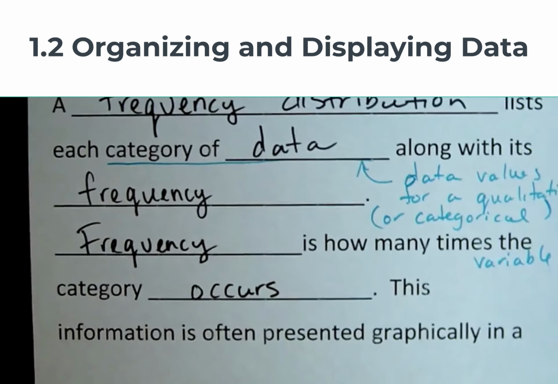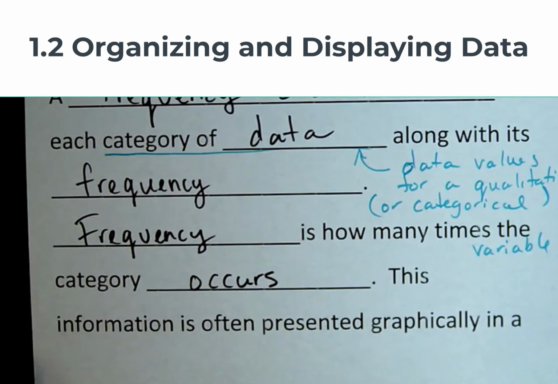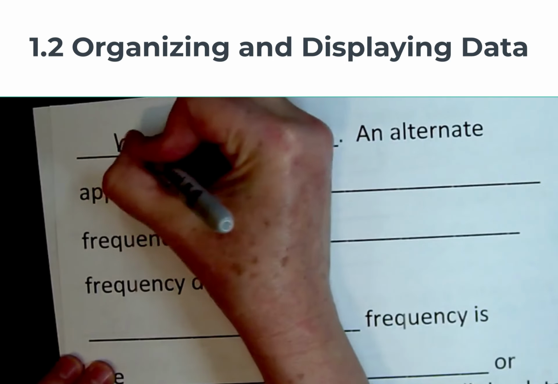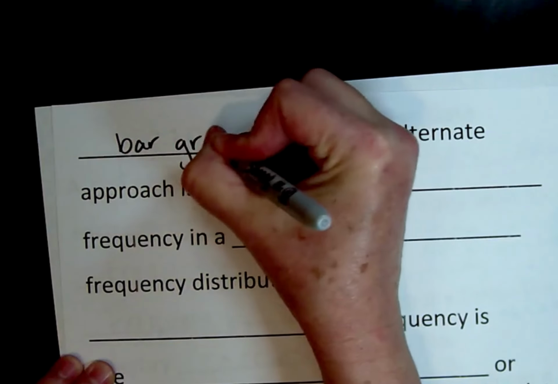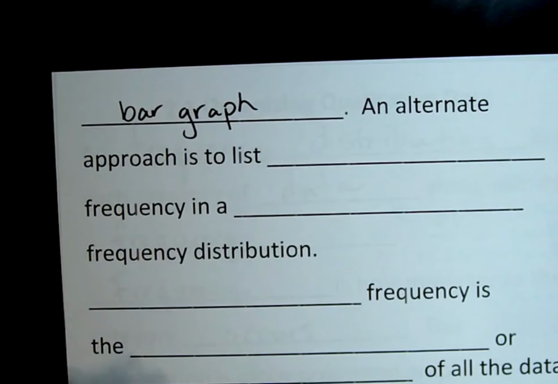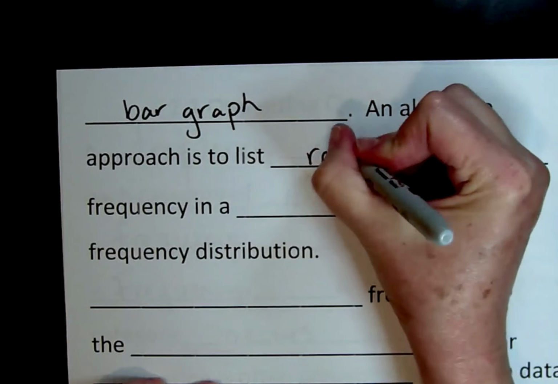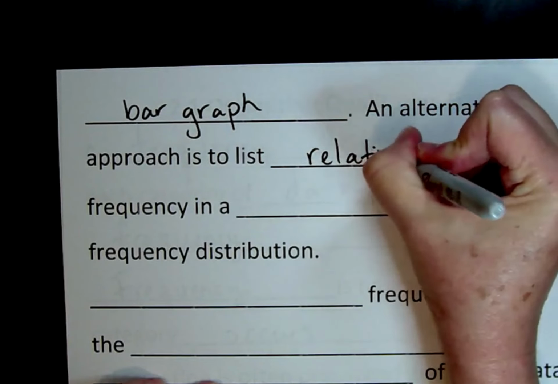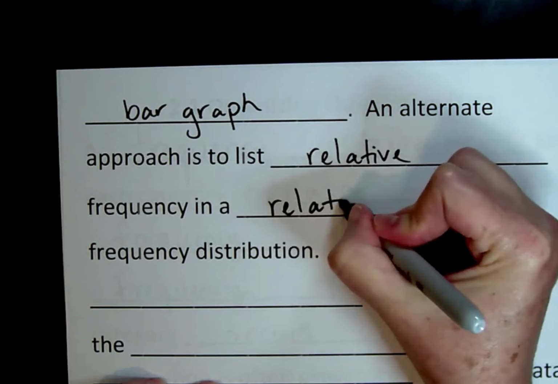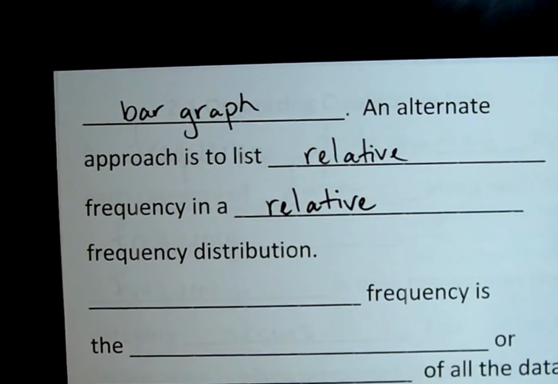And then this information is often presented graphically in what's called a bar graph. Now, an alternate approach is to list what's called relative frequency in what is then known as a relative frequency distribution.